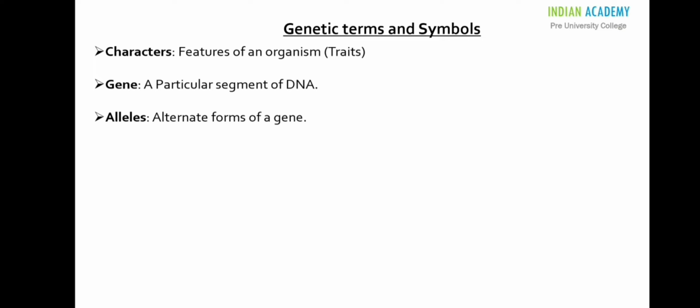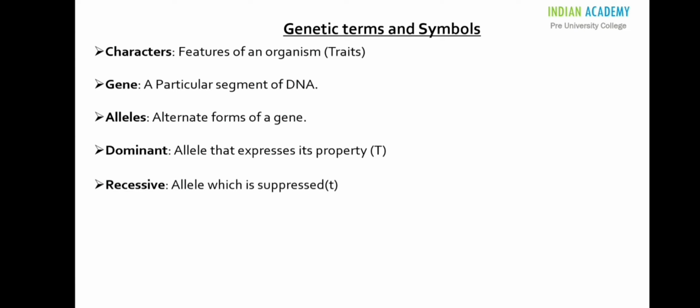So that means a gene is represented with two alleles. There are two different forms of alleles: dominant and recessive. What is a dominant allele? Allele that expresses its property. And what is a recessive allele? It is the one which is suppressed.